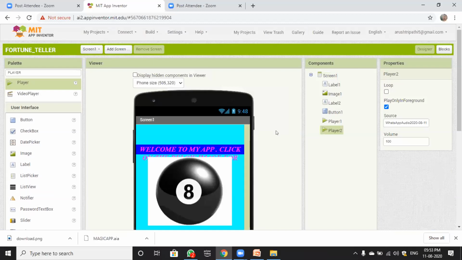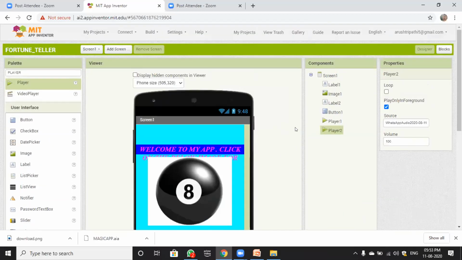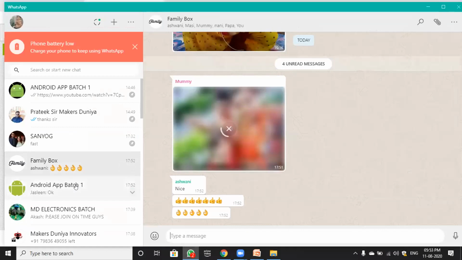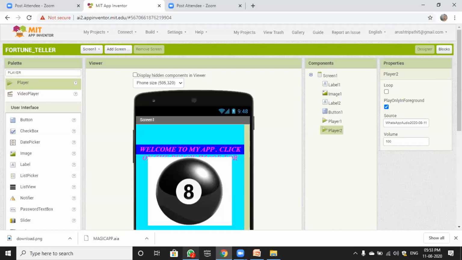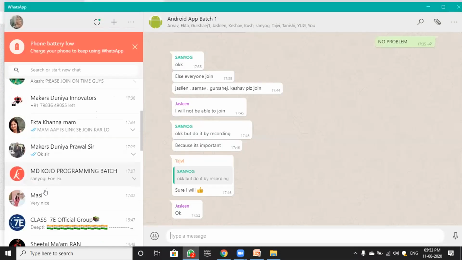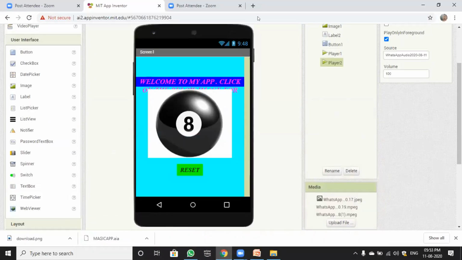This is the one screen, and now we have done the designing. So if you are having any query, quickly ask. If you are having any query, please ask. Hello, are you having any query? Ansh, are you having any query?